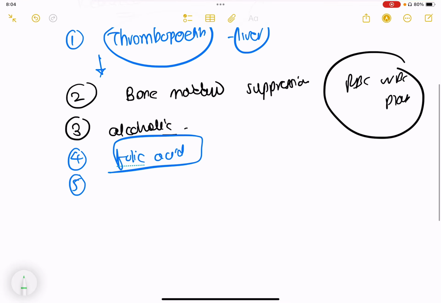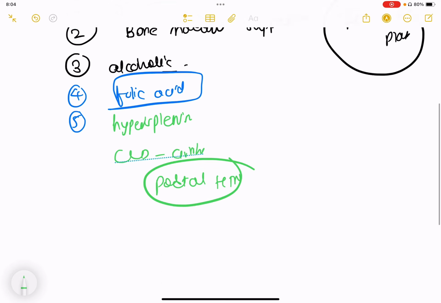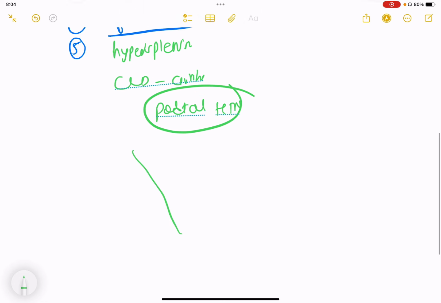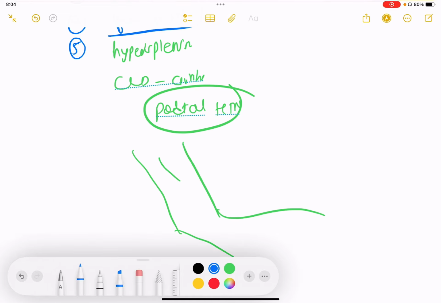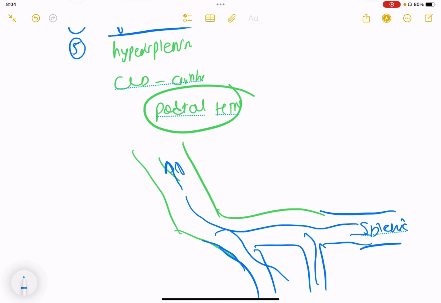The other important reason for thrombocytopenia is hypersplenism. Now we know that very commonly CLD means cirrhosis. Most of the time, the patient will have portal hypertension. So portal hypertension means there will be increased pressure in the portal vein, and as we know, this portal vein is actually made up of the superior mesenteric vein, inferior mesenteric vein, and splenic vein. And whenever there is increased pressure, this pressure is reflected into all the veins.